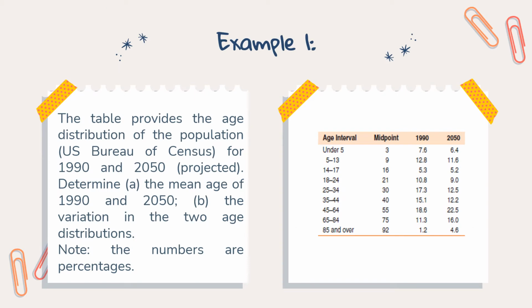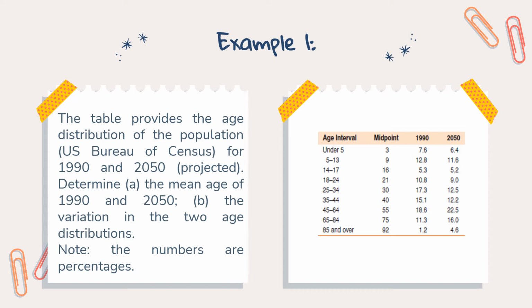Let us have various examples for us to have a better understanding on the concept of variance and standard deviation. Example 1. The table provides the age distribution of the population for 1990 and 2050. Determine the mean age of 1990 and 2050. Also determine the variation in the two age distributions. Note, the numbers are percentages.